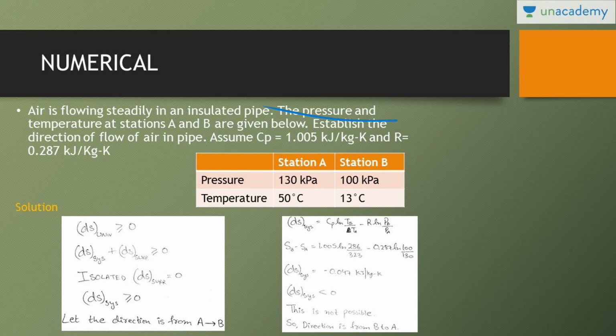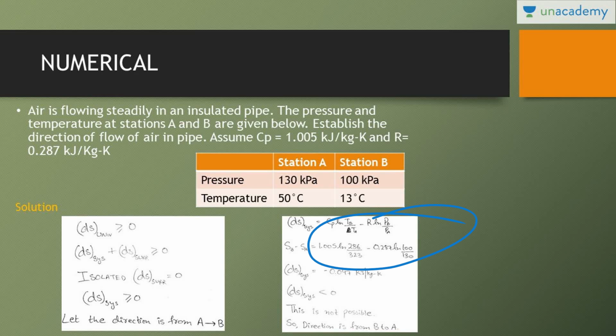The pressure and temperature at station A and B are given below. Establish the direction of flow of air. Cp and R are given. Using the relation for pressure and temperature, ds = Cp natural log of T2 by T1 minus R natural log of P2 by P1.